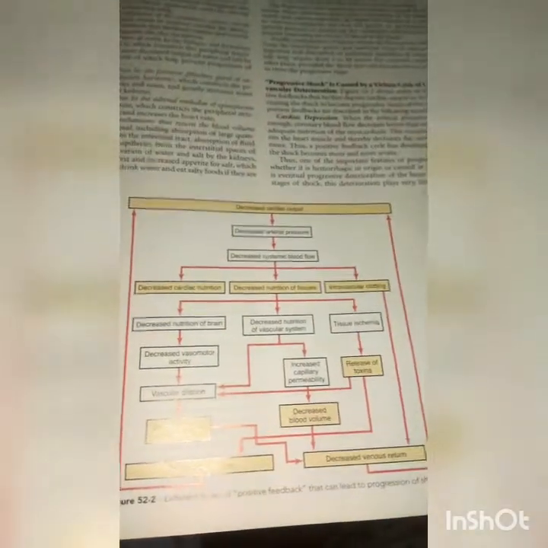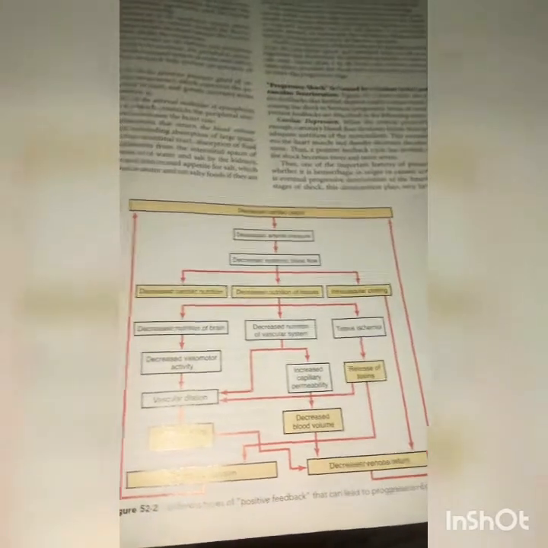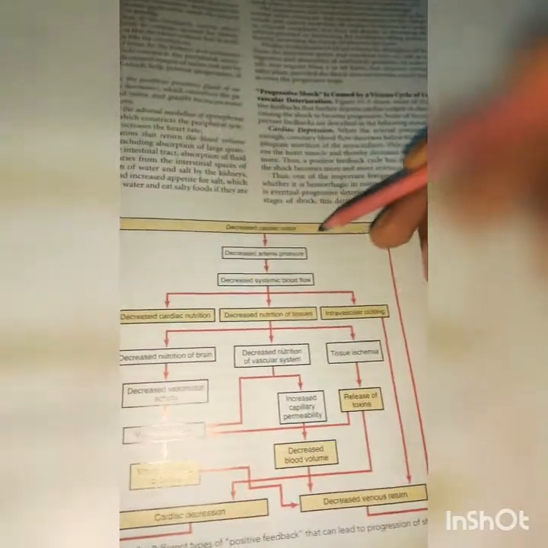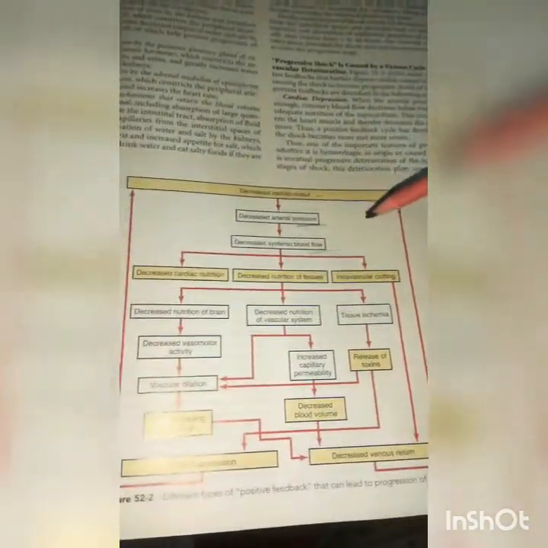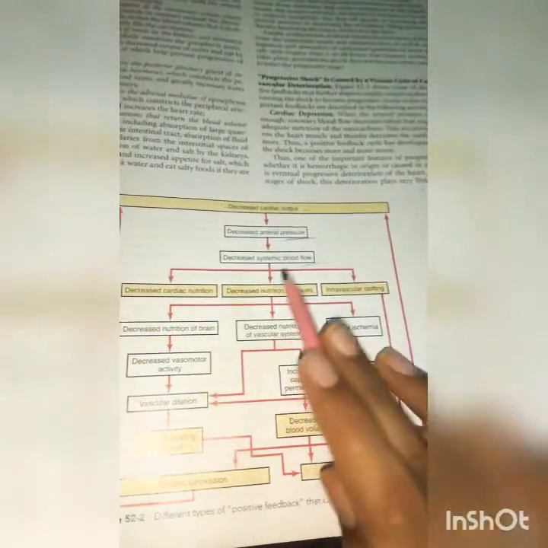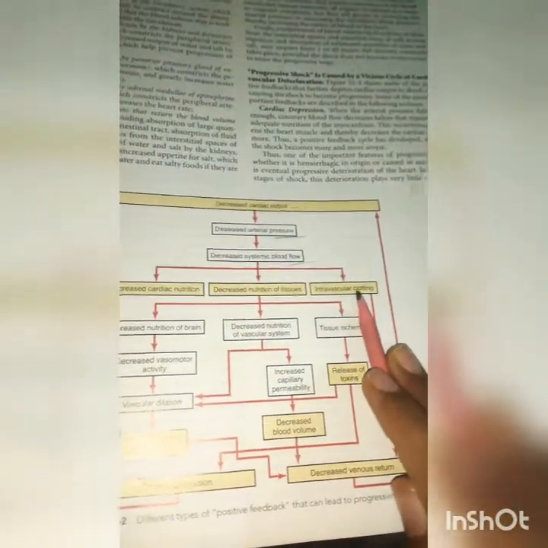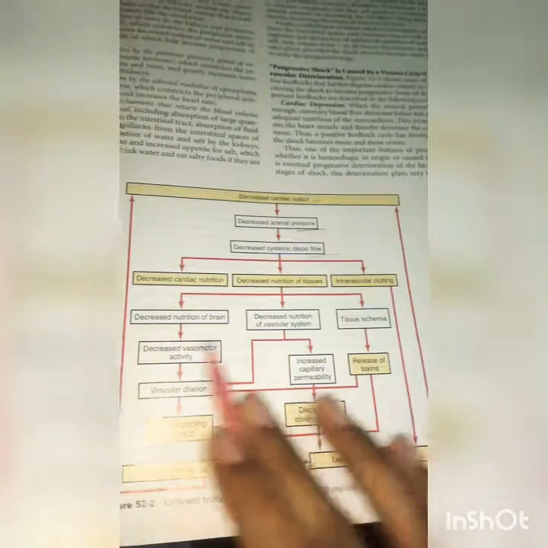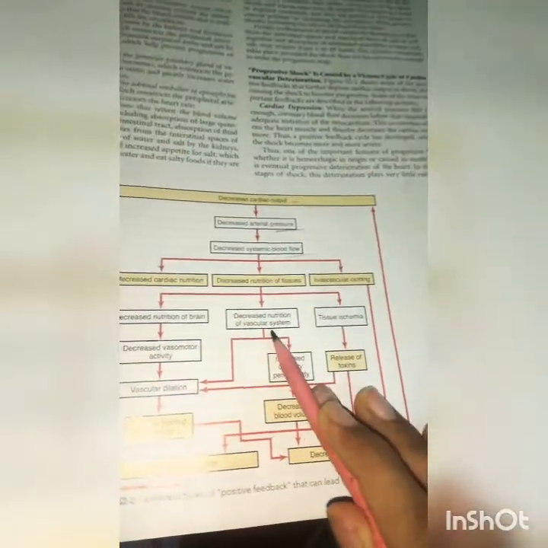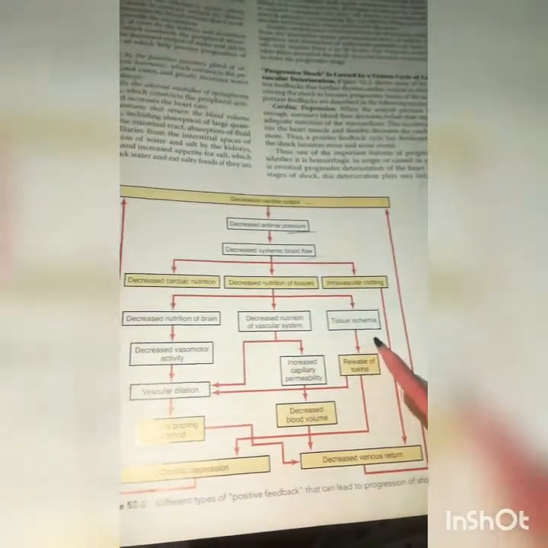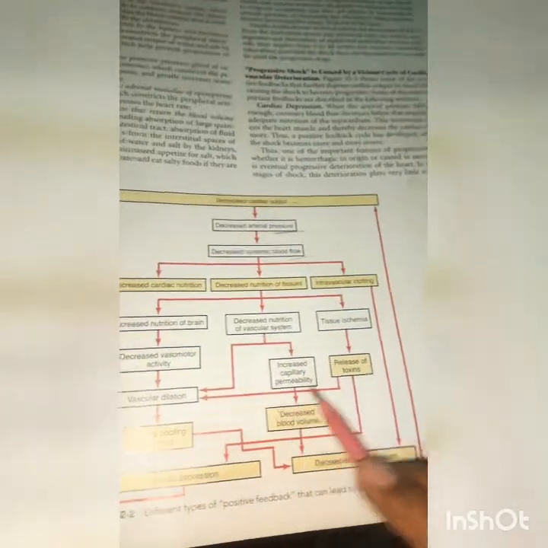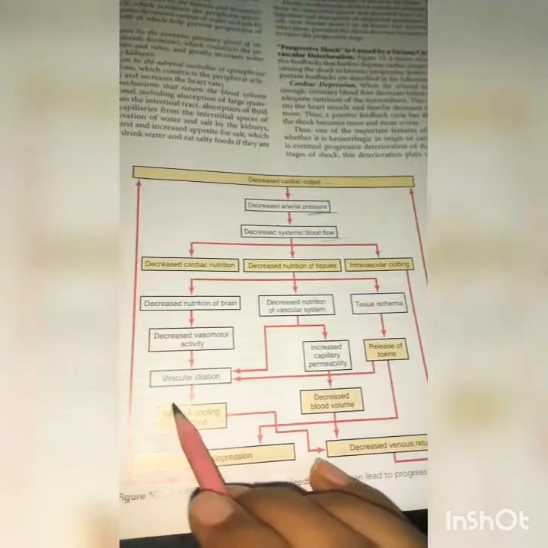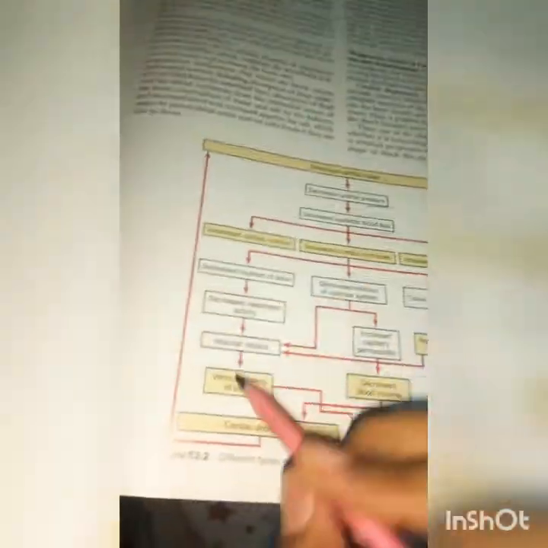So here you can see the positive feedbacks which are mainly leading to increase in shock. Whenever especially in shock, cardiac output is decreased, right? So because of this, even arterial pressure is decreased and systemic blood flow is decreased, of course. So because of this, decreased cardiac nutrition, decreased nutrition of tissues, intravascular clotting, because all this decreased nutrition to brain, decreased nutrition to vascular system, tissue ischemia, decreased vasomotor activity, all this in turn increases capillary permeability and release of toxins, all this in turn leads to vascular dilation.